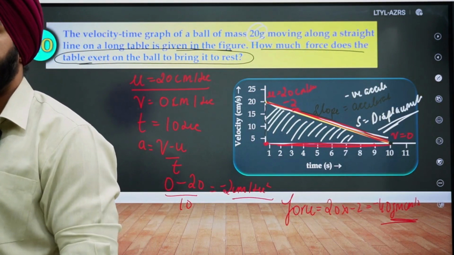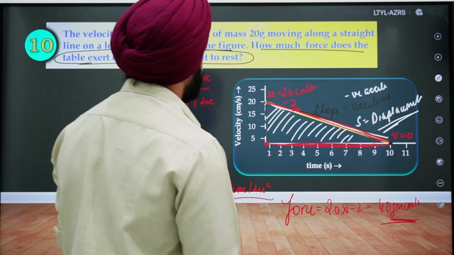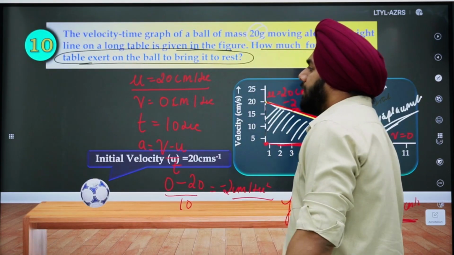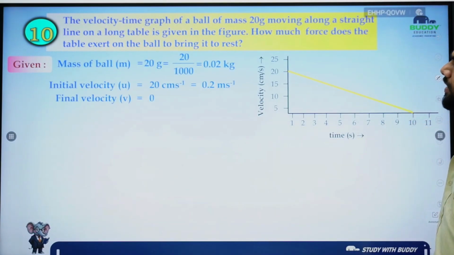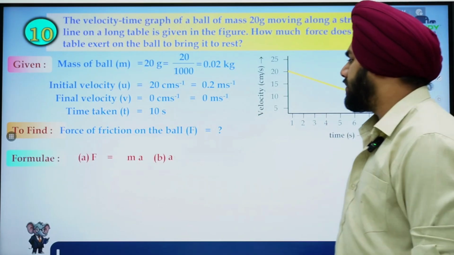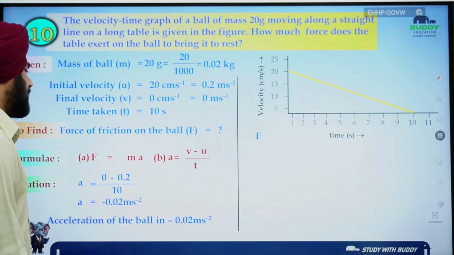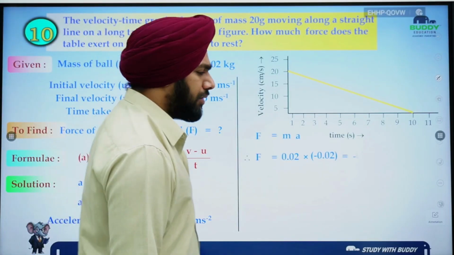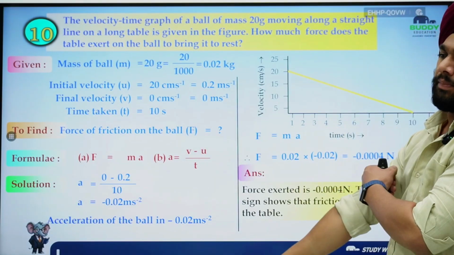So coming to the next question, again 0.02 kg. I have written the answer in dyne, and in the PPT that is in Newton. It's the same thing, either you can solve in Newton or in dyne. The answer will be the same.